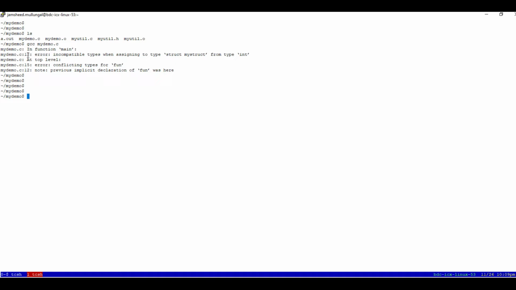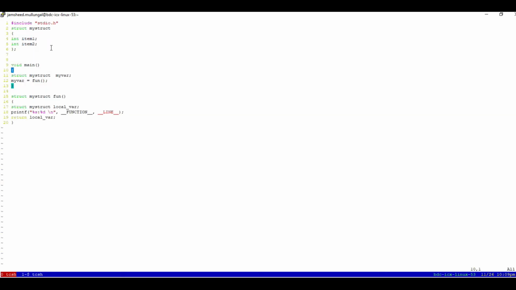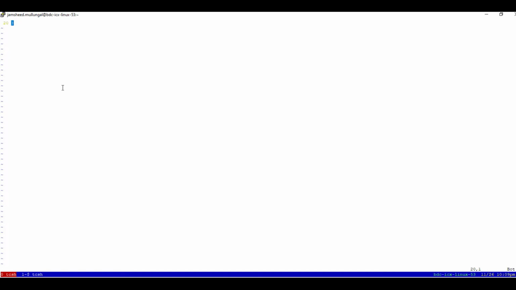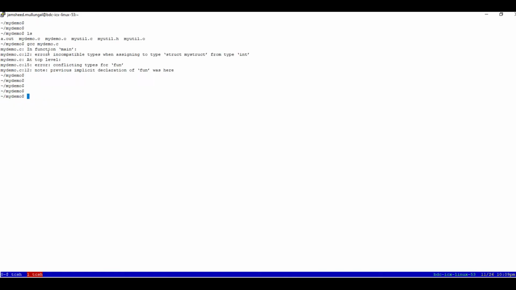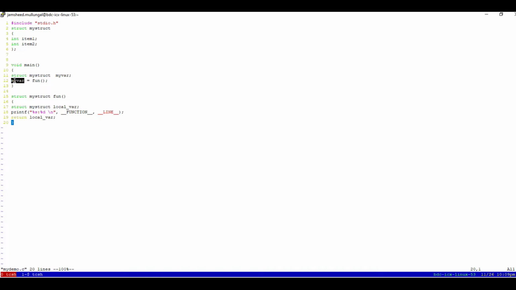So this is on line number 12 of mydemo.c. I have opened mydemo.c here already. So line number 11 is this. Line number 12 is the problem line. So line number 12 is this: myvar equal to fun. Myvar is of type mystruct. Mystruct is defined here. So myvar is the left side of the equal to operator, and fun is a function whose return value is expected to be assigned here,